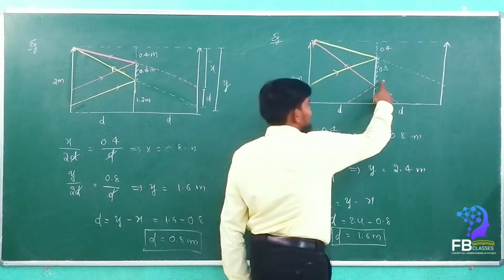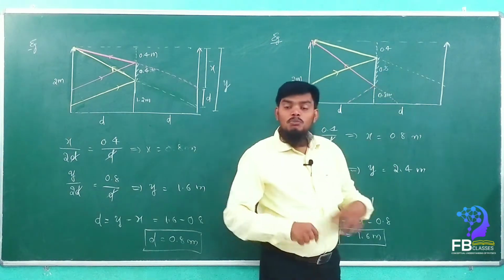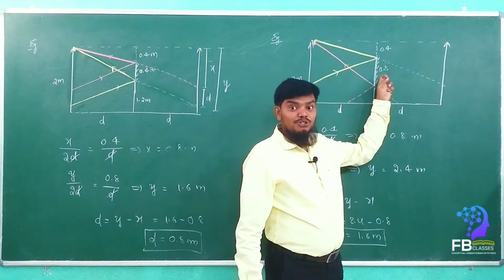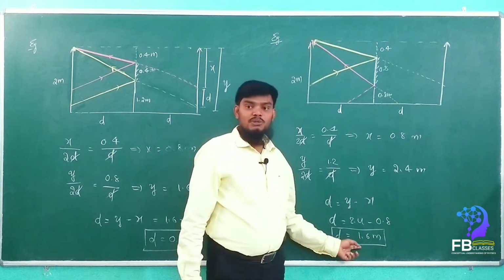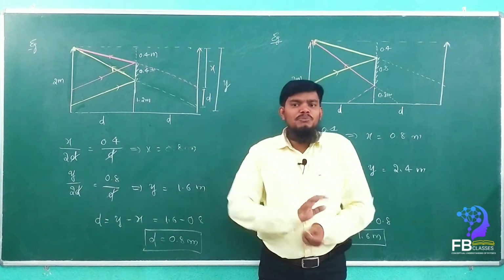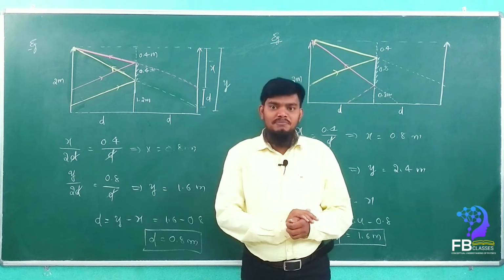If you see the example, this 0.8 is the useful mirror. Yes or no? In this 0.8, how much of the object can appear? The double of the useful mirror. So 0.8 into 2 is 1.6. See, this is the very short trick. Immediately we can say the answer without doing the problem on paper. Are you getting my point?